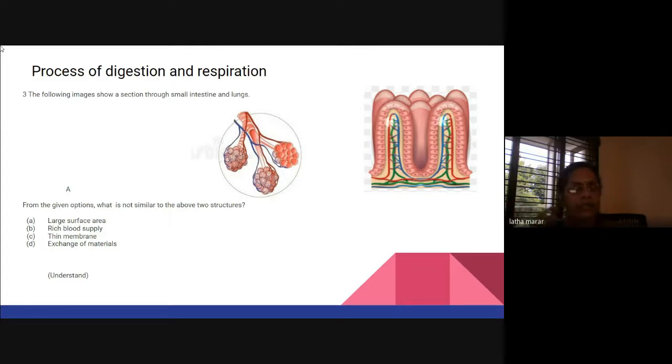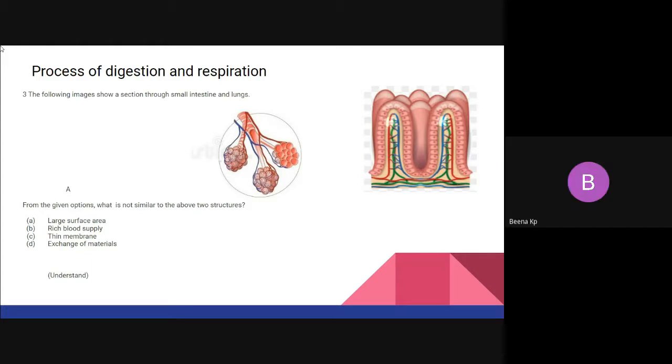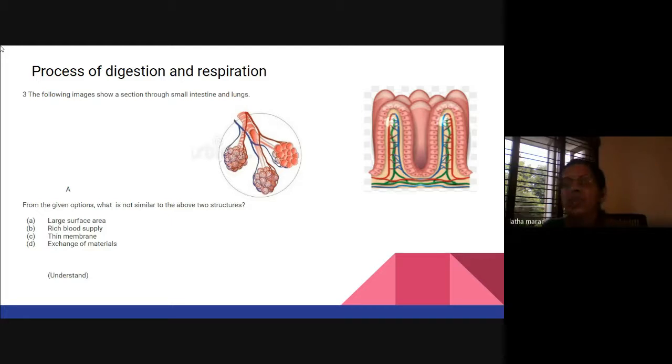When I did some Googling, I found that it is having a thin membrane. And the only option which is not similar here is exchange of materials. Isn't it? Because in villi, there is no exchange happening. There is only a one-way process. Whereas in the alveoli, it is a two-way process.